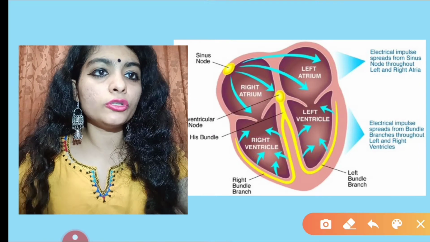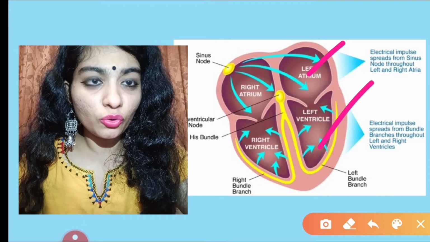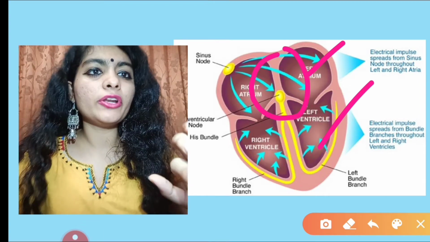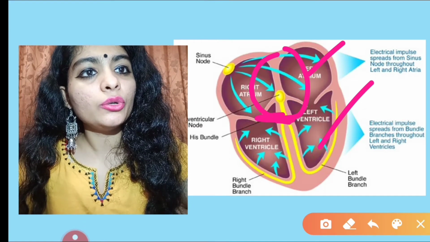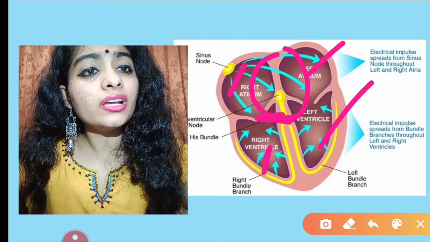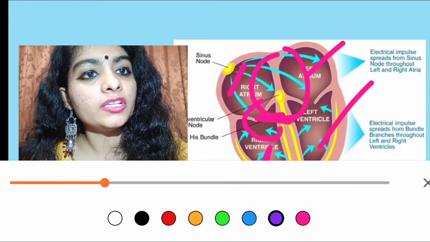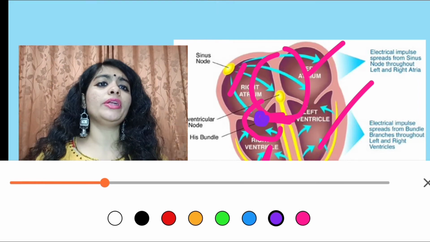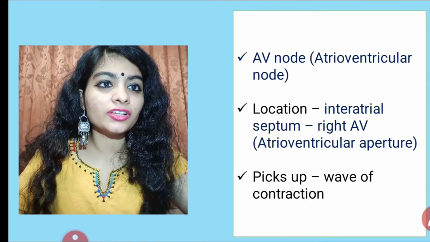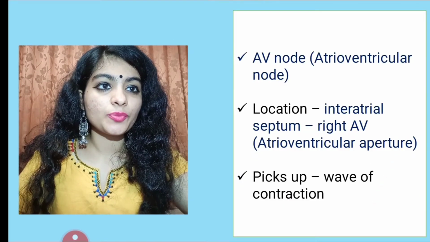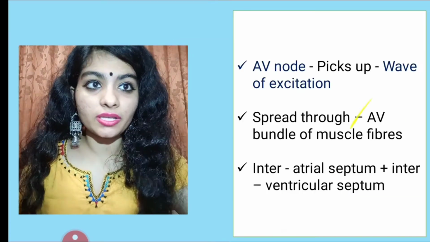Now, let's sum up all together. Atrioventricular node, between the atrium and ventricle, there is a node which is close to the interatrial septum, and it is near the right atrioventricular aperture. Here, right atrioventricular aperture. So I hope this is clear. Especially non-biology background students, I hope you are able to understand this concept.